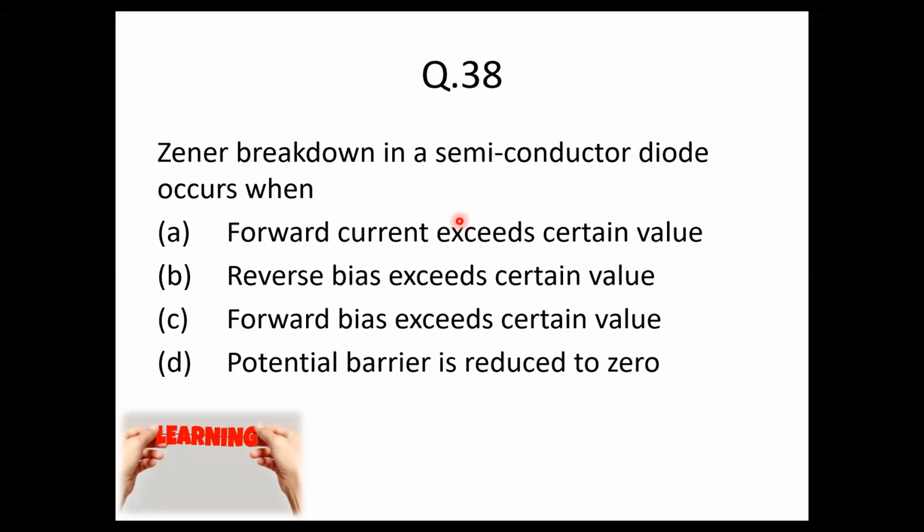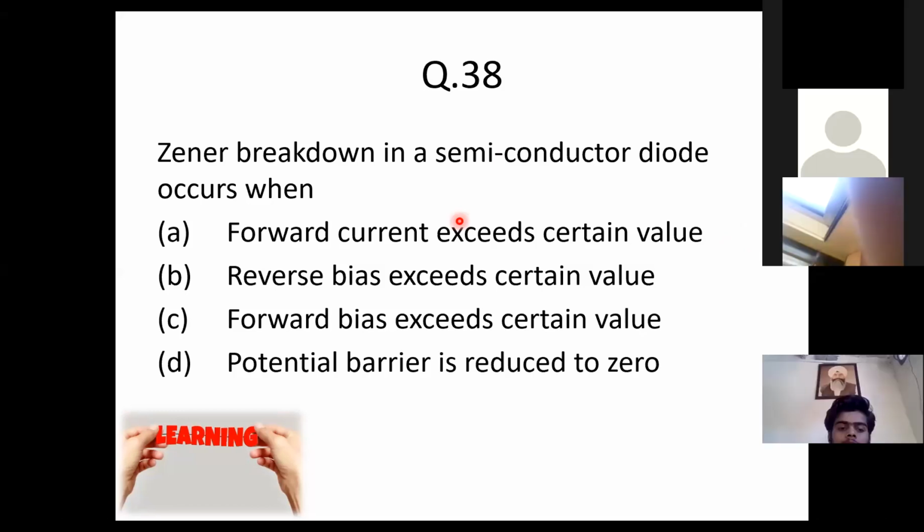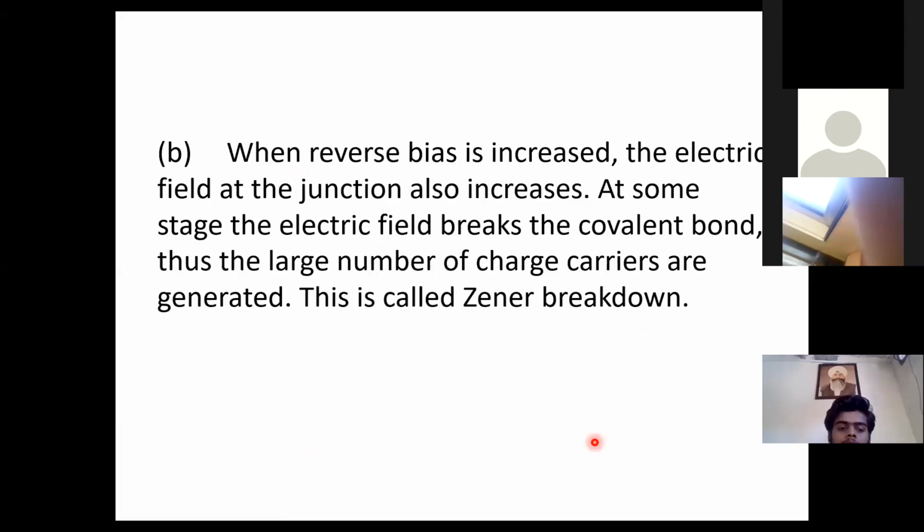Zener diode is basically a reverse bias diode. So in case of Zener diode, there are two breakdowns. One is called avalanche breakdown and the other is called Zener breakdown. So which one of it occurs? Obviously, the answer here is reverse bias. Whenever reverse bias exceeds a certain value, so when you're increasing the reverse bias voltage, the breakdown that occurs is called the Zener breakdown. So the option here is option B. Question number 39.